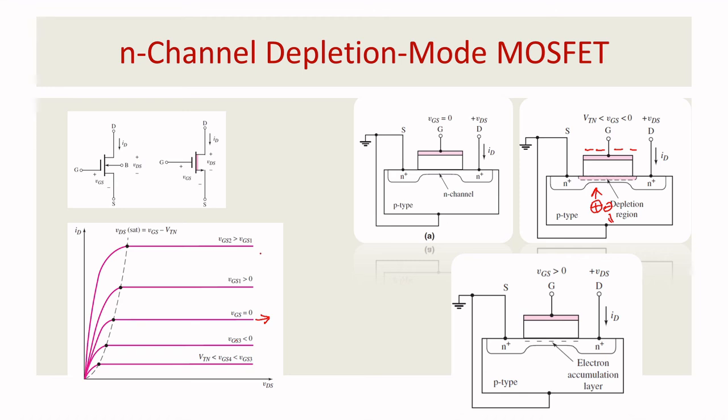So the conclusion here is, in the depletion mode MOSFET, the channel will be present by default. Even the depletion mode MOSFET can work as an enhancement mode MOSFET. This is the basic idea you need to understand: the depletion mode MOSFET can act as an enhancement mode MOSFET. It is working in three levels: when VGS is equal to 0, when VGS is less than 0, and when VGS is greater than 0.